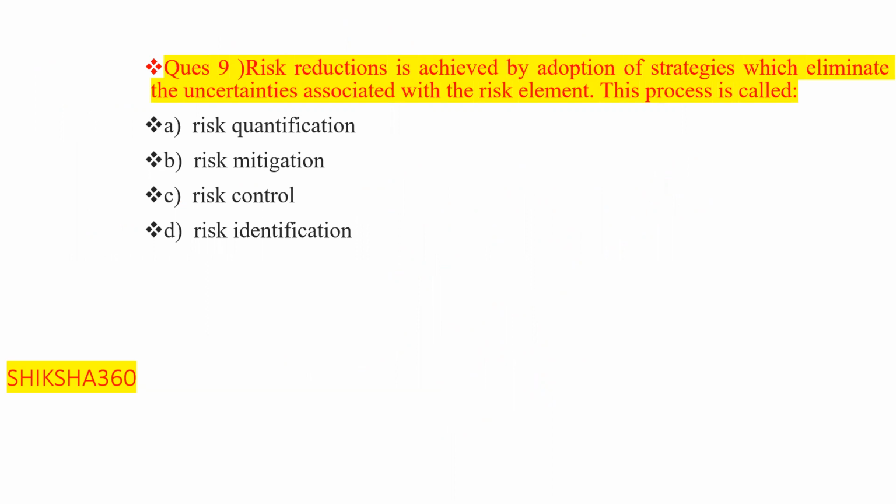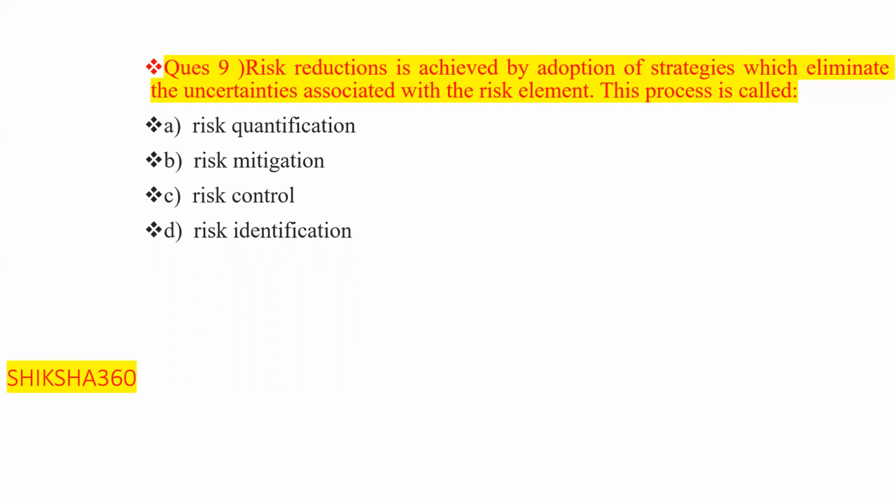Risk reduction is achieved by the adoption of strategies which eliminate the uncertainties associated with the risk element.